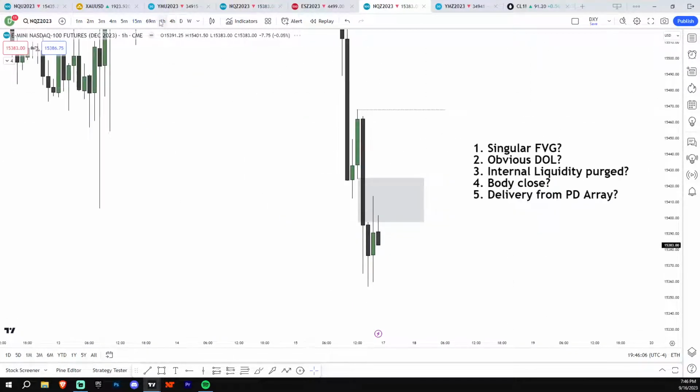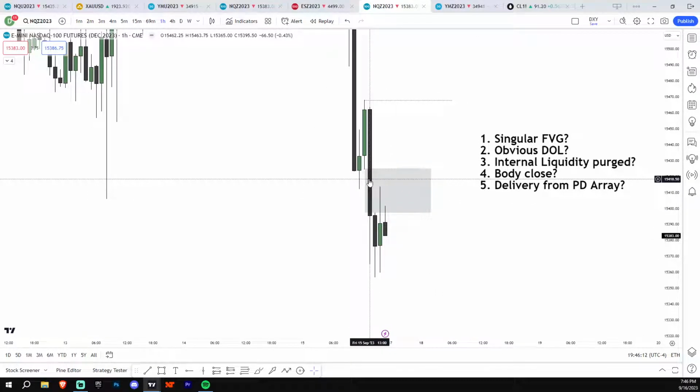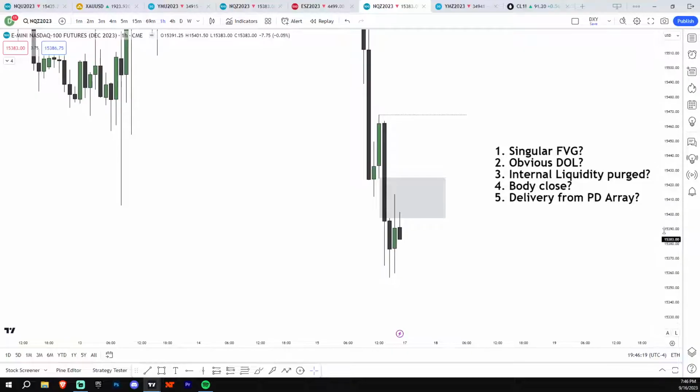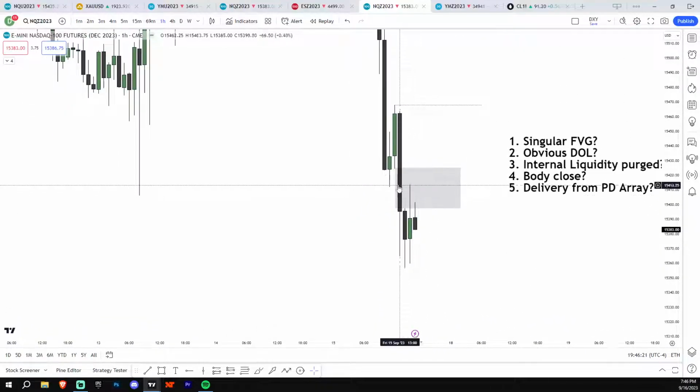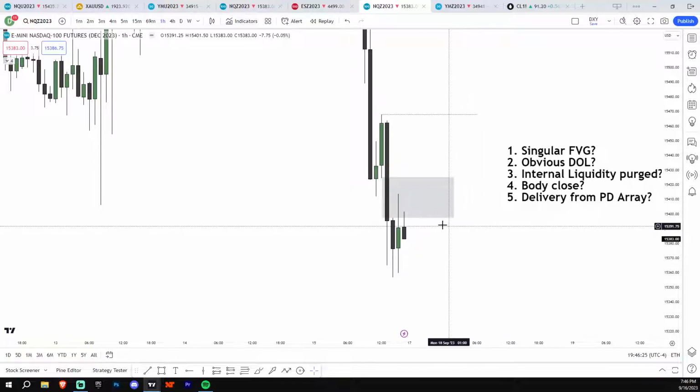So again, you can just see the checklist. Is it a singular fair value gap? If not, I go to the higher time frame. If this fair value gap disappeared when I went from the 15-minute to the hourly, I just wouldn't use it. That wouldn't be very obvious to me. For now, this looks pretty obvious to me, so that's why I like it. And then it would give me an obvious draw on liquidity if we close above it. So then I go to the lower time frame and look for another one of these setups.